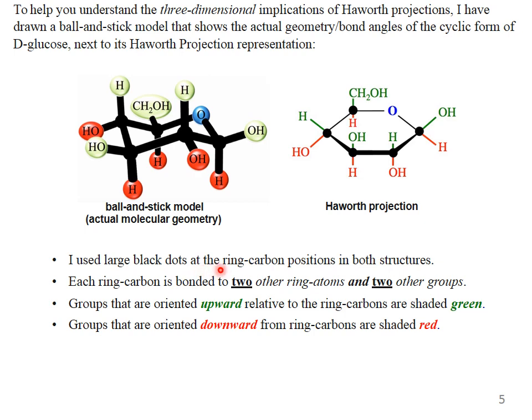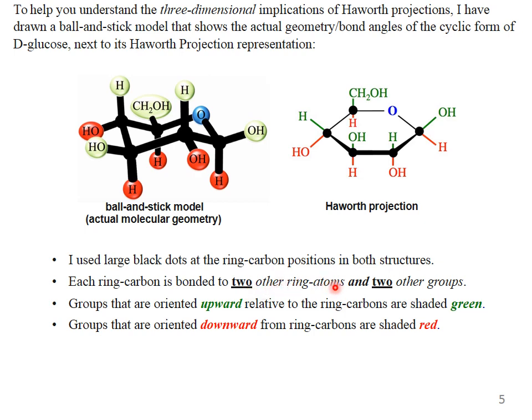Here they have distinguished between the groups shaded green, which have upward orientation, and the downward orientation, which is denoted with red shading. It shows how the Haworth structure and Haworth geometry are formed.